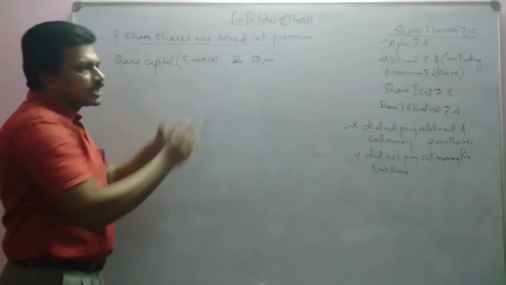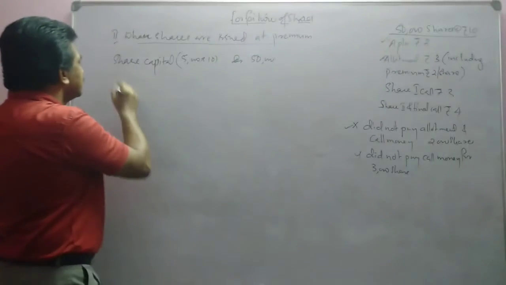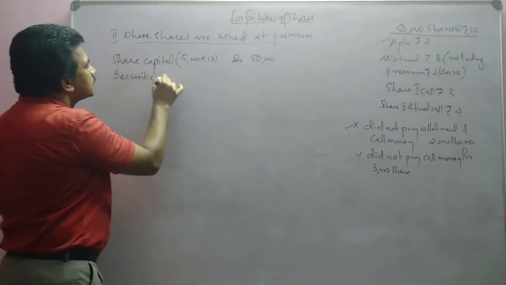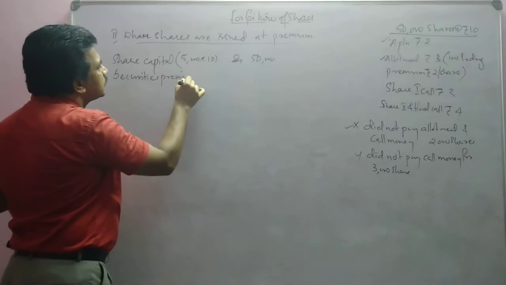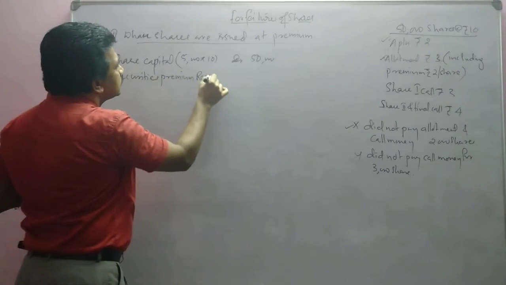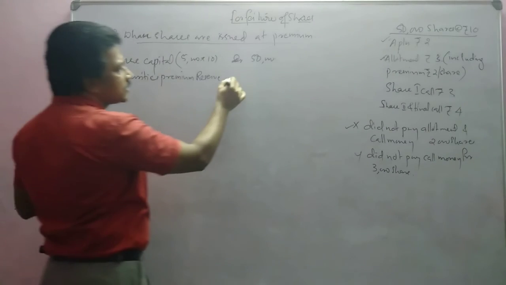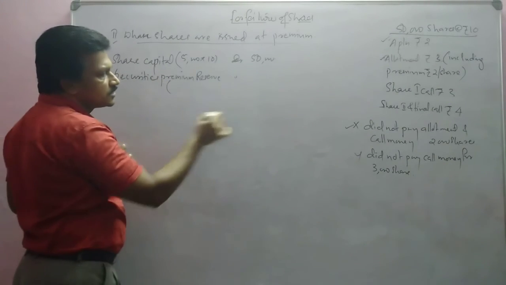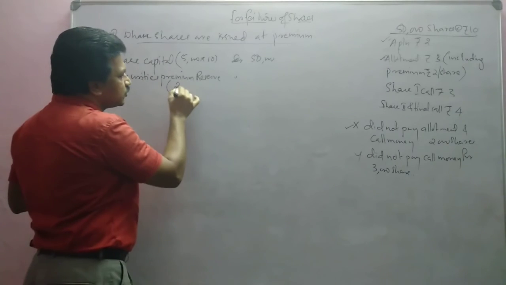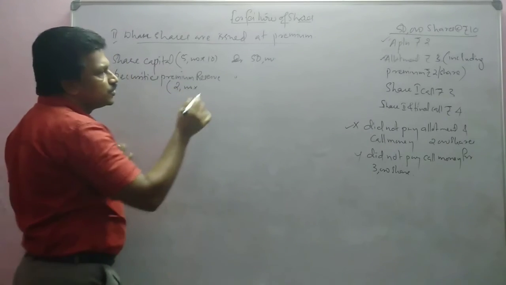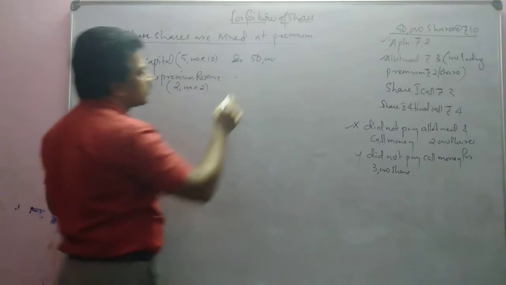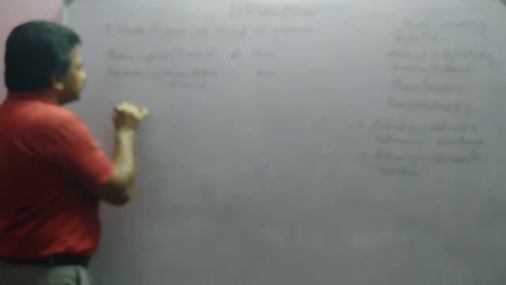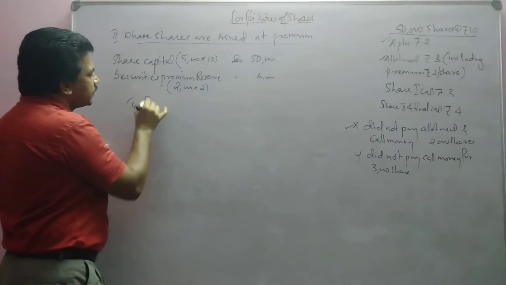So for his shares we have to raise securities premium account. This is the part you have to listen carefully. Securities premium reserve we have to create for X, that means 2000 into 2 rupees premium, 4000 rupees. Okay. Then to forfeited shares.